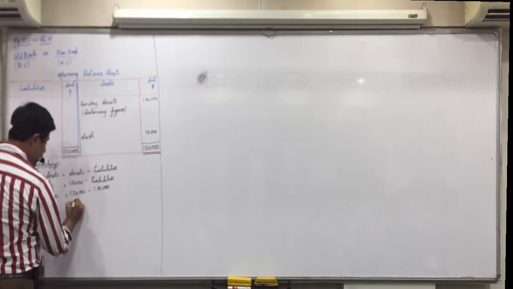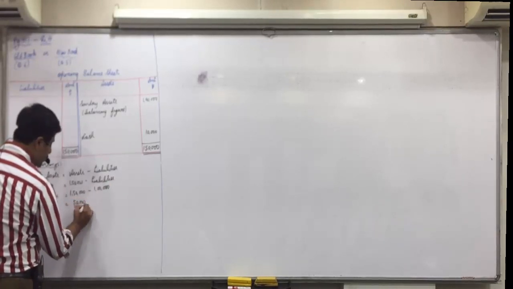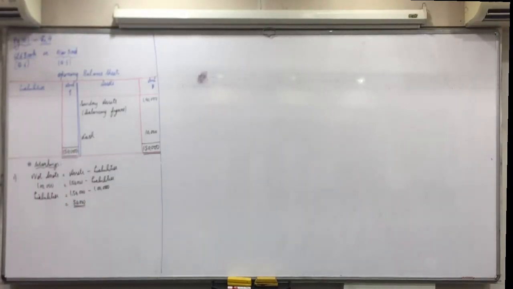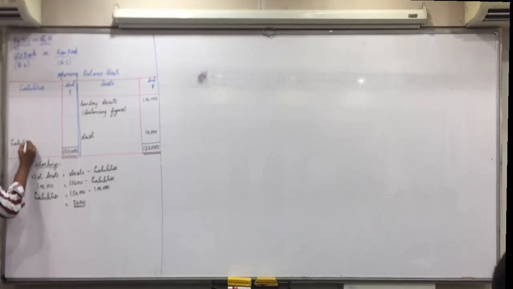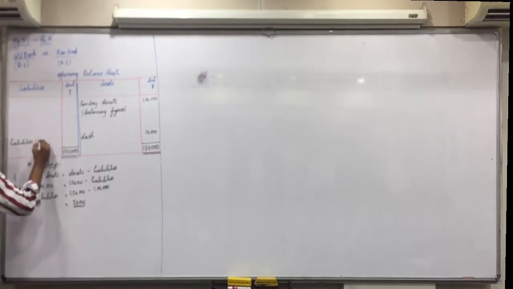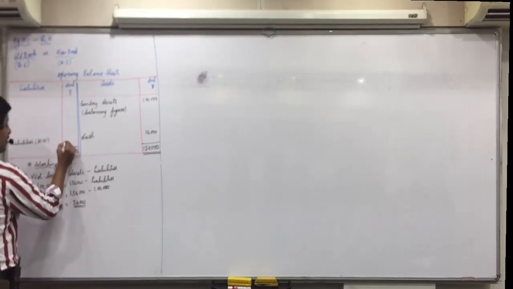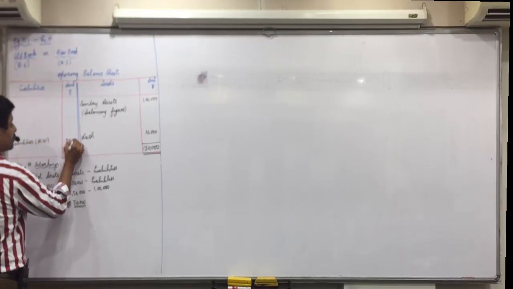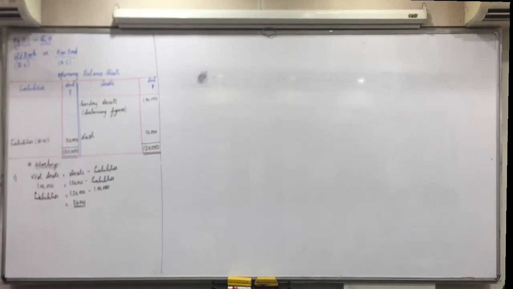Means liabilities are 50,000. Is everyone clear with this? Any confusions? So on the liabilities side, write down liabilities in bracket working note 1, 50,000. Is everyone clear with it?